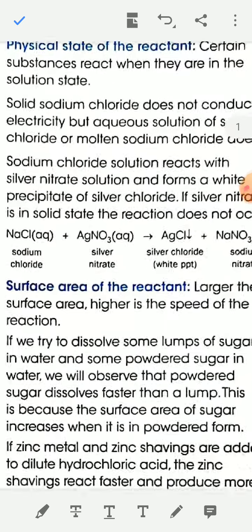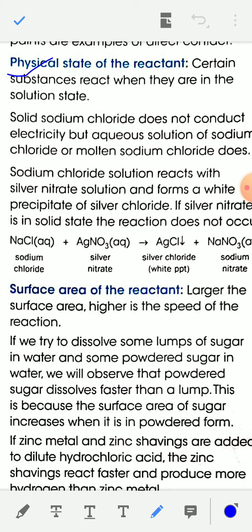The second condition is the physical state of the reactant, the solution form. Certain substances react only when they are in the solution state.